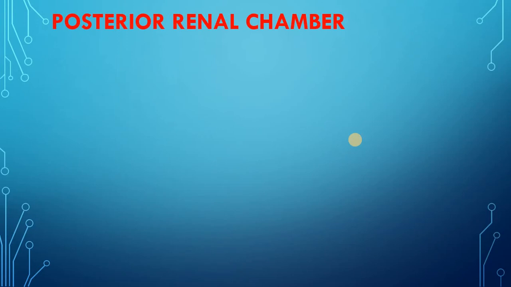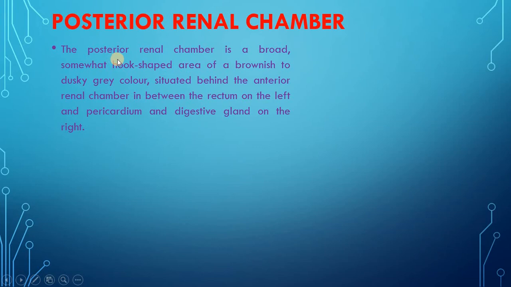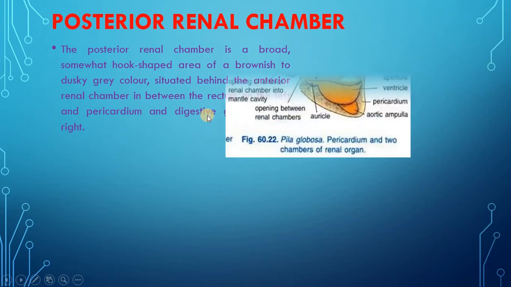Next is the posterior renal chamber. The posterior renal chamber is a broad, somewhat hook-shaped area of a brownish to dusky grey color situated behind the anterior renal chamber, in between the rectum on the left and the pericardium and digestive gland on the right.